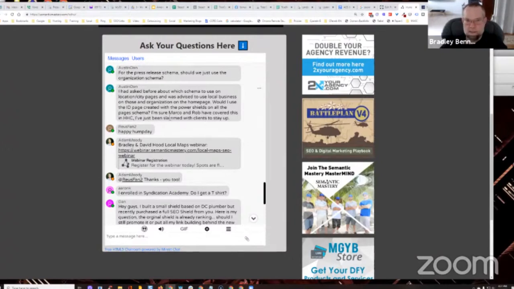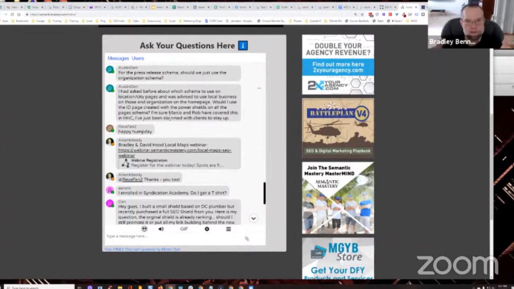Yeah. So again, very similar to what I was talking about with the Press Advantage stuff. If you have multi-locations, then what I would do is for each individual location, I like to have a separate ID page, right? So each location has its own ID page.